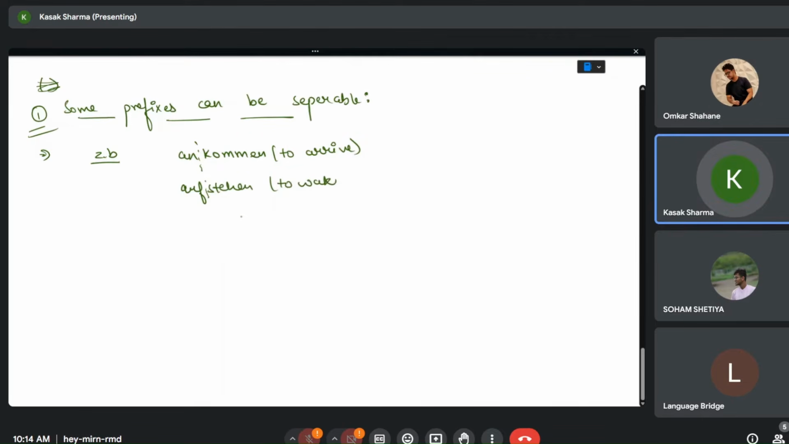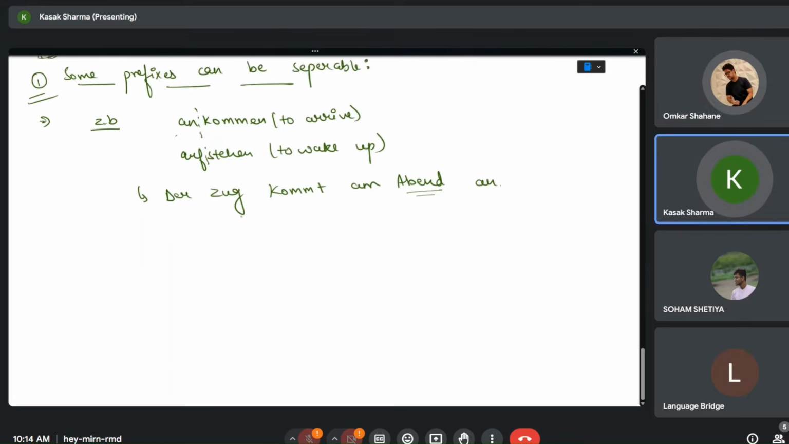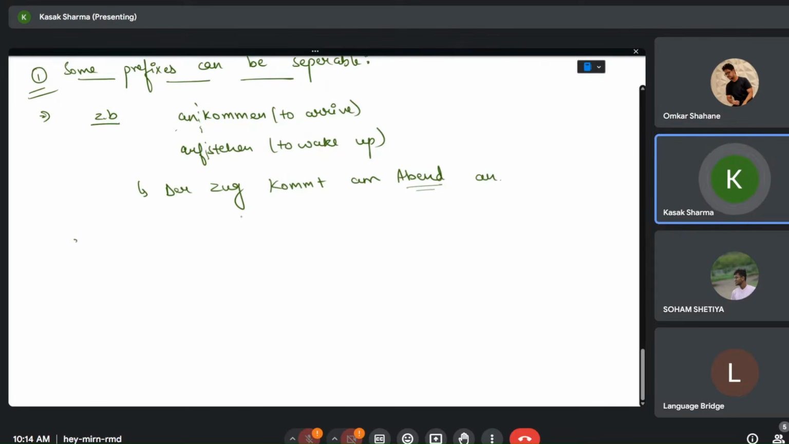So let's say the train comes in the evening. So: Der Zug kommt am Abend an. As in the train is arriving in the evening. So this prefix is separated. These TRENNBAR verbs are separable. So all the TRENNBAR verbs that start with an, auf,